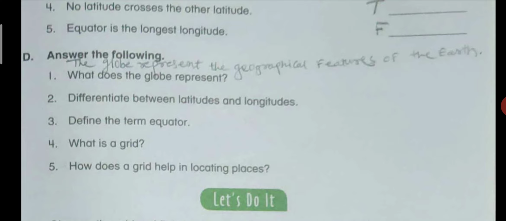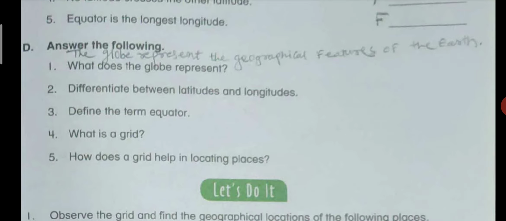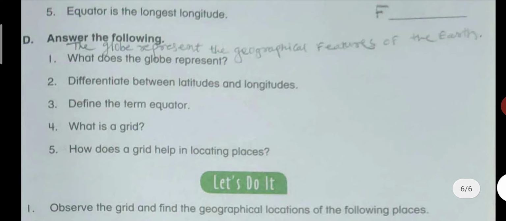What is a grid? A grid is a network of lines intersecting, latitudes and longitudes, on page number 73. How does the grid help in locating a place? You can write the example of Delhi, which shows how the grid helps in locating a place. The example is there on page number 73.